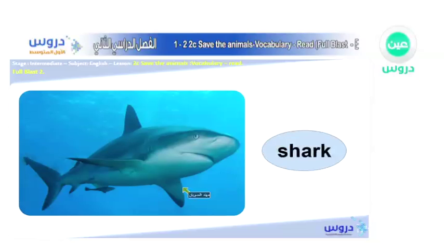What is the meaning of the word shark? Do you know what the meaning of the word shark is? It's one of those predator fishes. That's right, Muhammad, excellent. It's one of those fishes that eat other fishes and also sometimes eat human beings when they swim. So it's one of those dangerous animals.